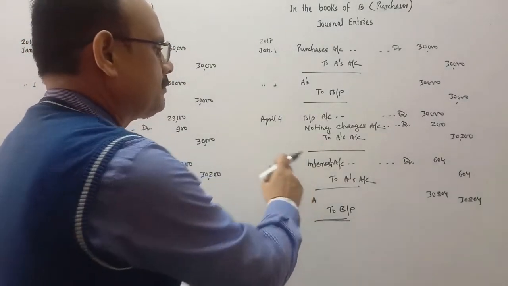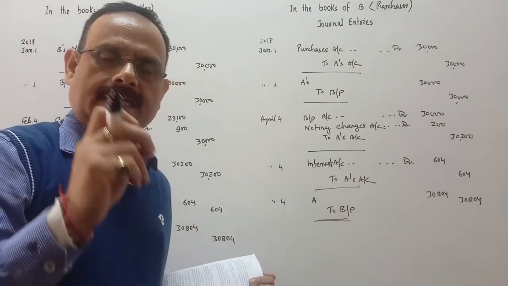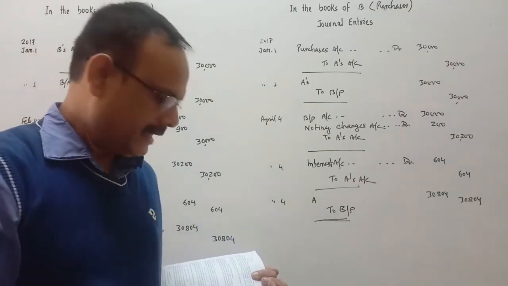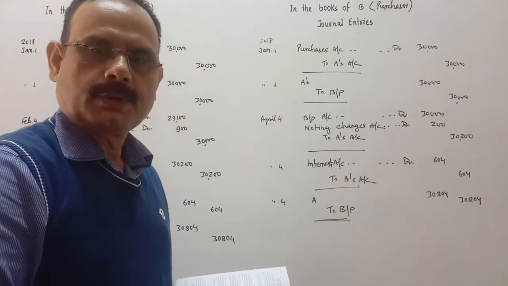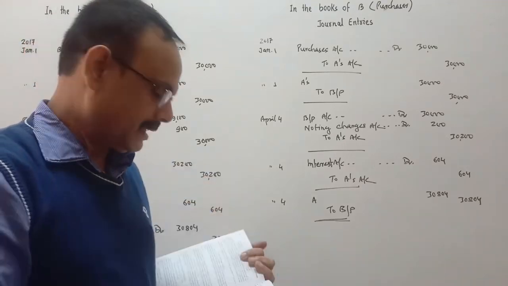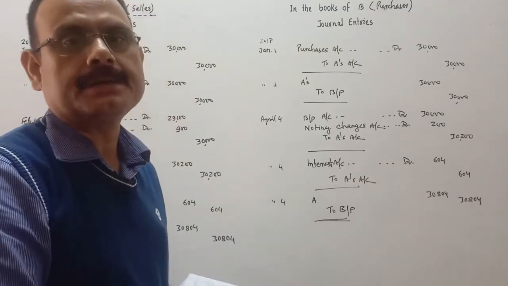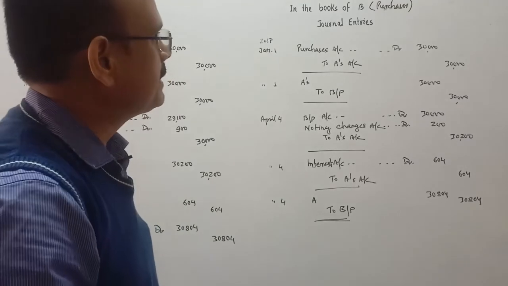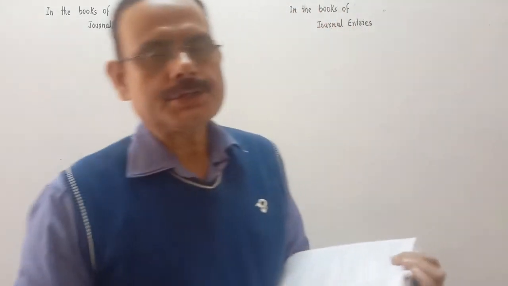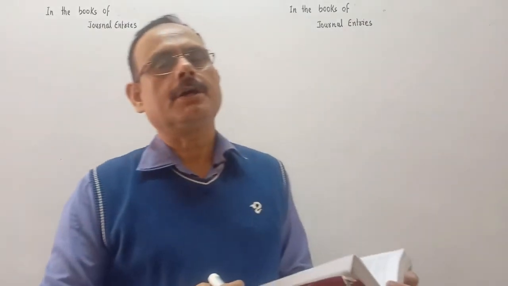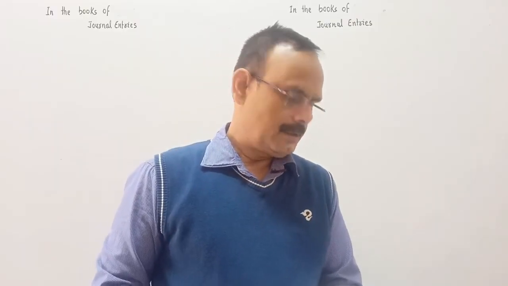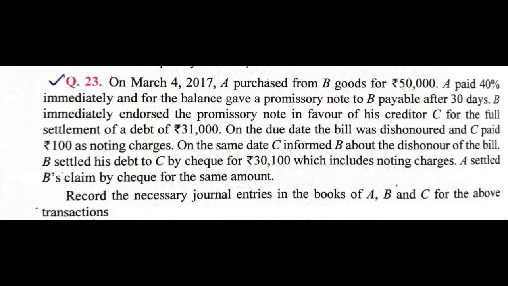Okay, here the narration will be, being interest is allowed for the extension of the bill. For how many days? For 2 months. Interest is allowed on the extension of the bill for 2 months at the rate of 12% per annum. So the entry is clear in the books of A and in the books of B. Now see one question based on dishonor of the bill, in case of endorsement.